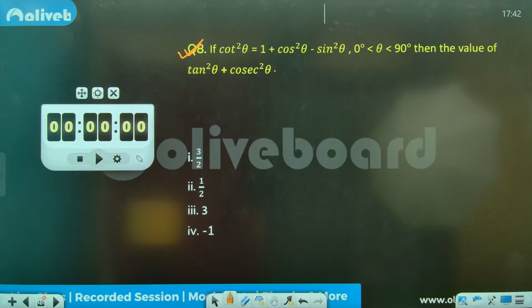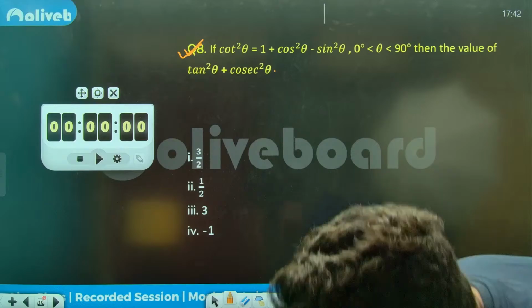Answers. Sumit is saying 3. What about others? Priyan, Sashi, everybody is saying 3.